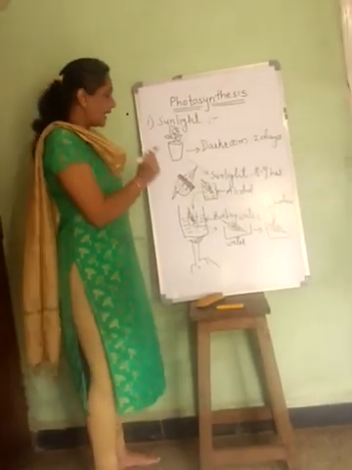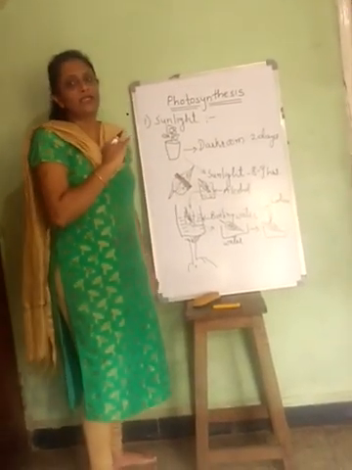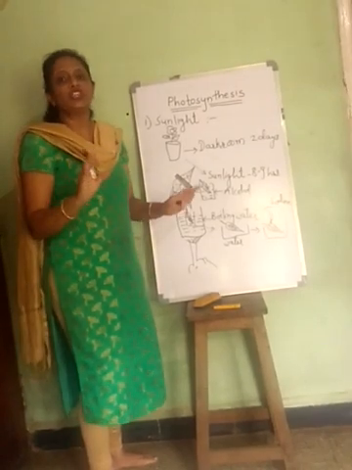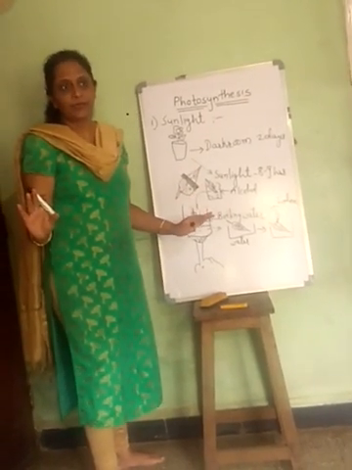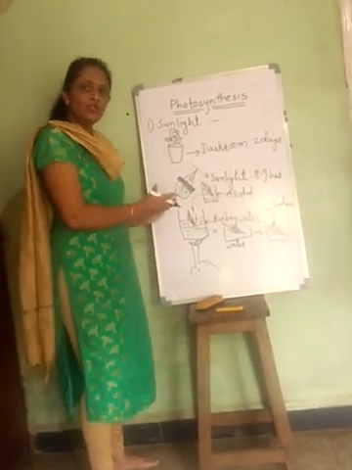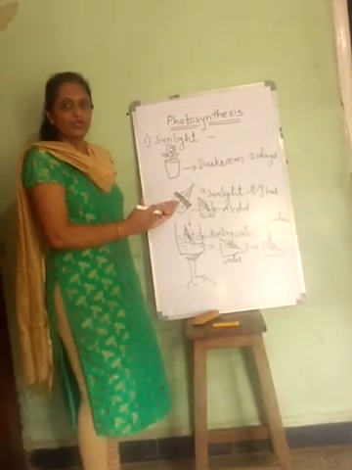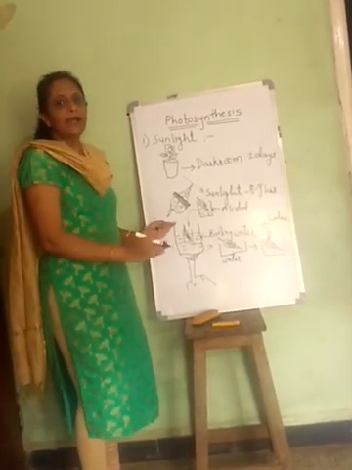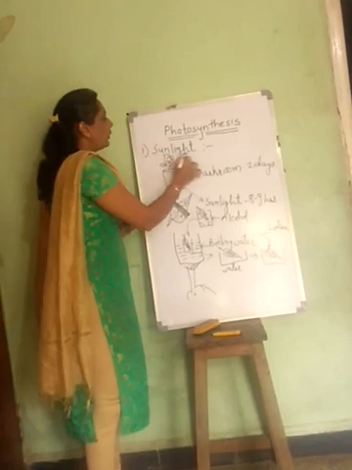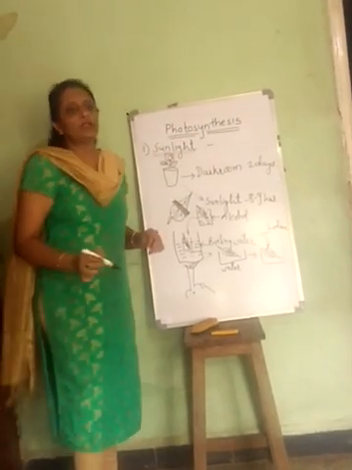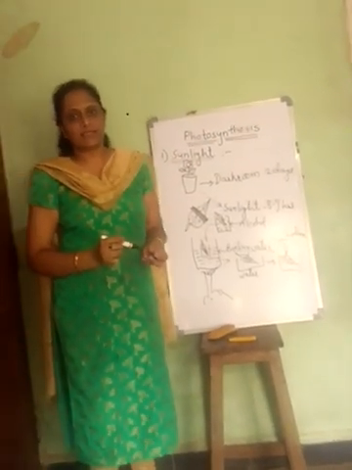That's why that part of the leaf remains as it is without changing color. And this shows, to conclude, that sunlight is very important for the process of photosynthesis.